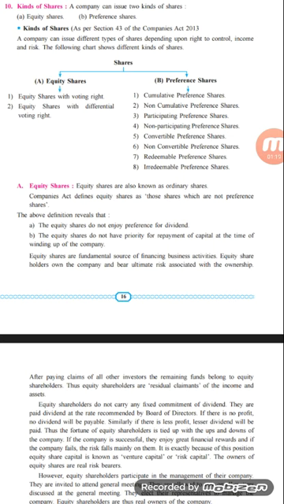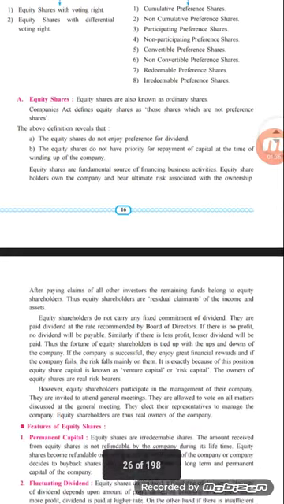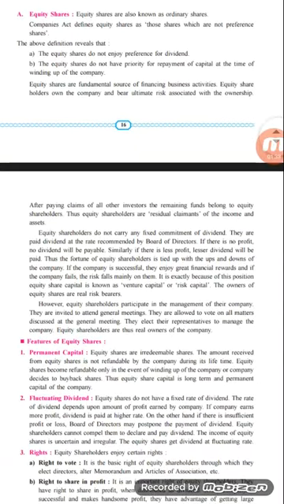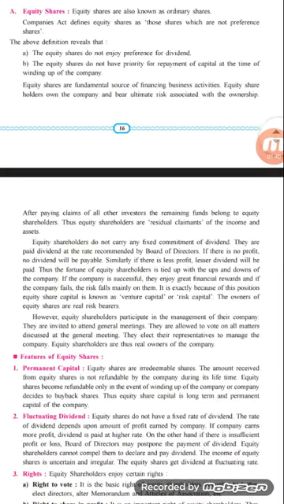So we have seen the charts of equity share and preference shares. Equity share has two subtypes, equity share with voting rights and equity share with differential rights, and in preference share there are 8 subtypes. So let us start with the first one, that is the equity shares.